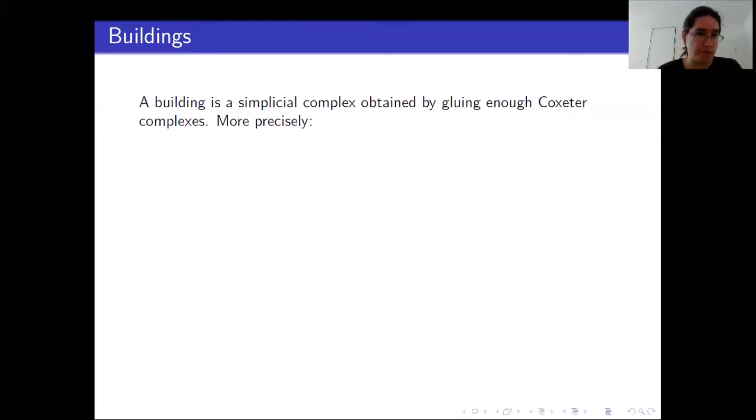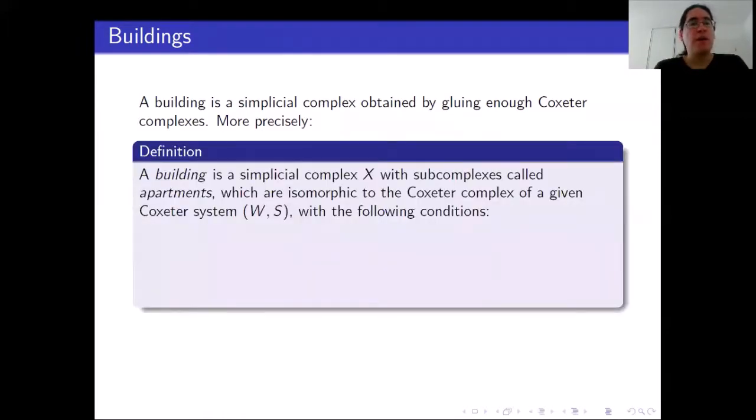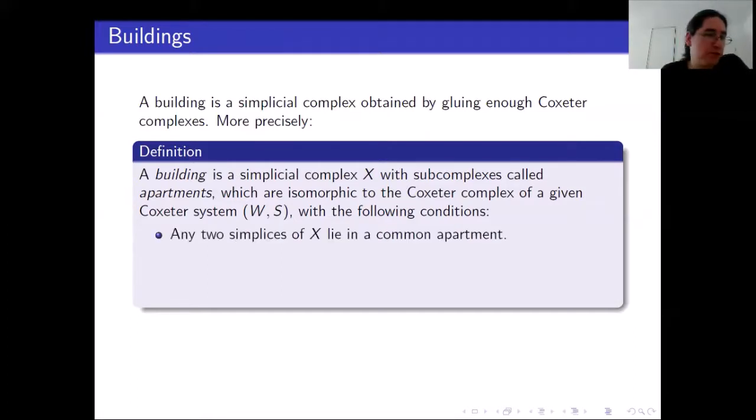So more precisely, a building is a simplicial complex X with subcomplexes called apartments, which are isomorphic to the Coxeter complex of a given Coxeter system with 2 conditions. The first one is that any 2 simplices of X lie in a common apartment. This means that we have glued enough Coxeter complexes so that we can view any 2 simplices inside of a tiling always.